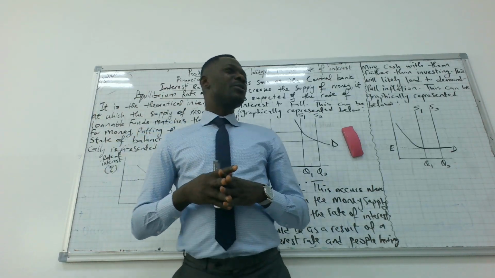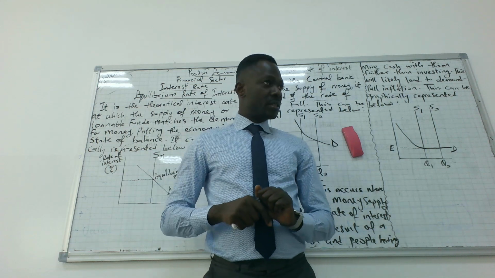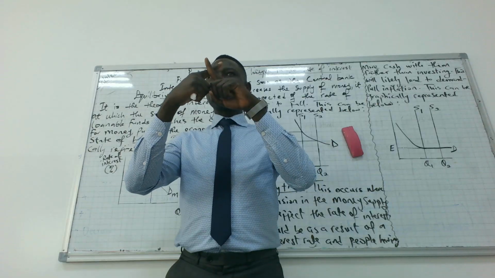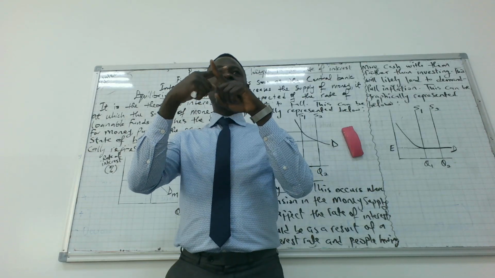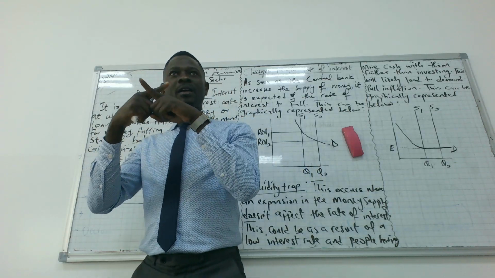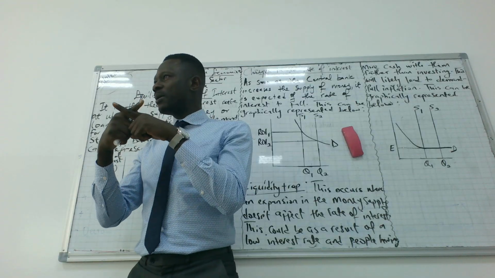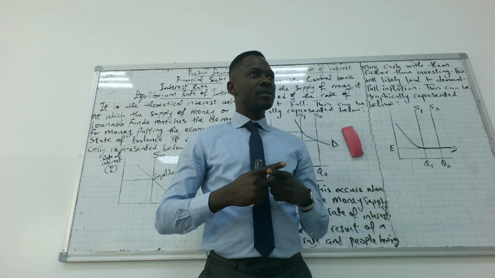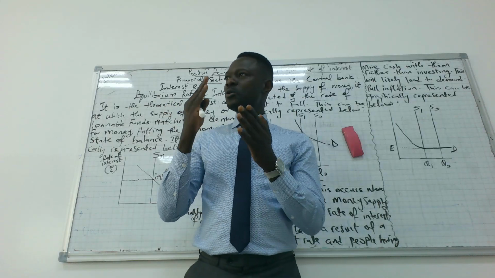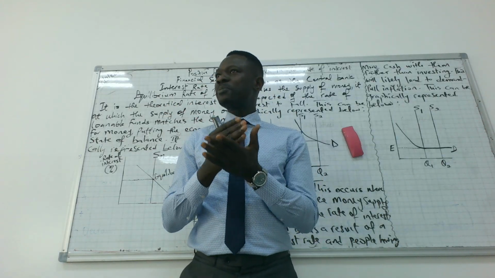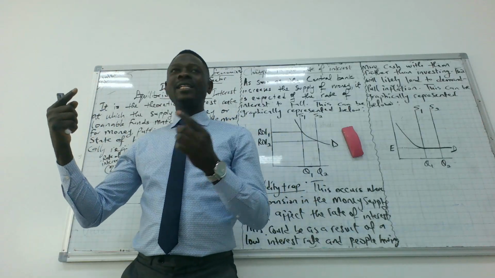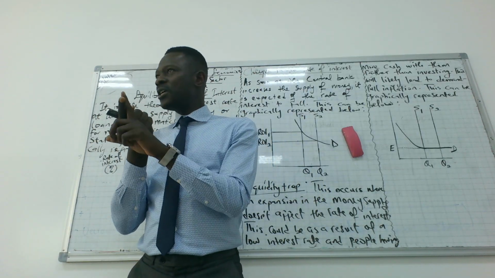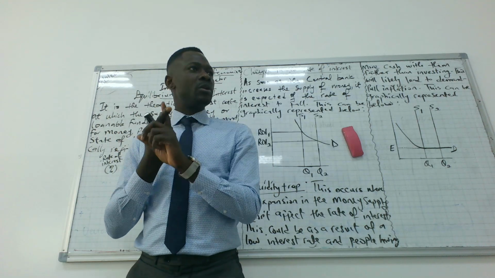Today we want to focus on equilibrium interest rate. Whenever we hear equilibrium, it simply means there's interaction and there's a matching between demand and supply. That is what equilibrium is about. Do you get my point or not? At any point in time you hear about equilibrium, it simply means the demand for and the supply of agrees. They both agree, they both equal. That is what equilibrium is.